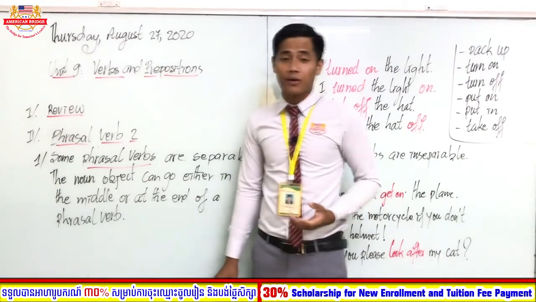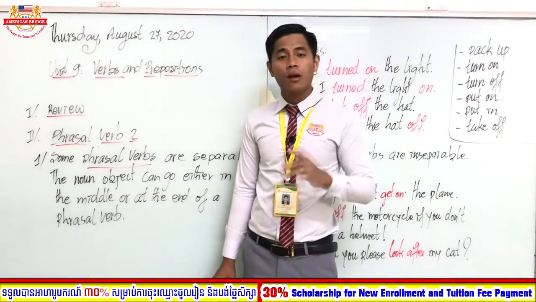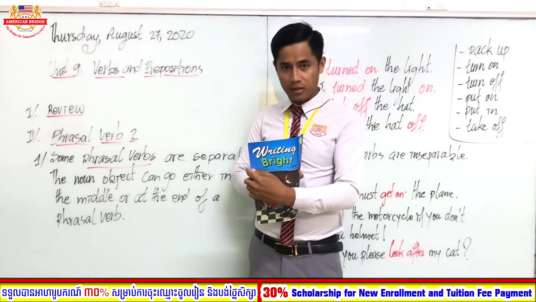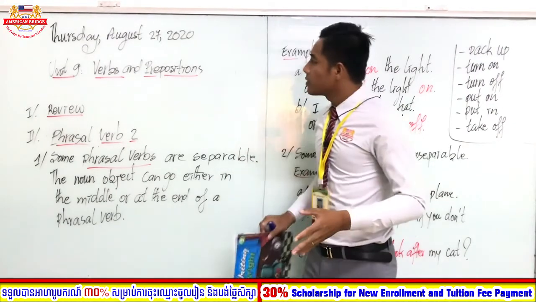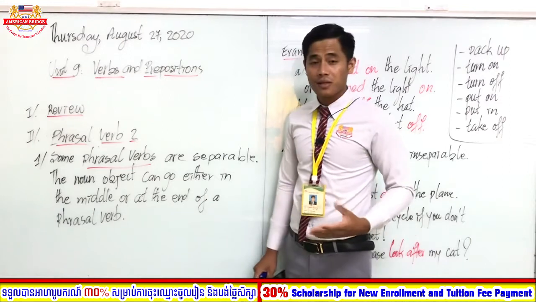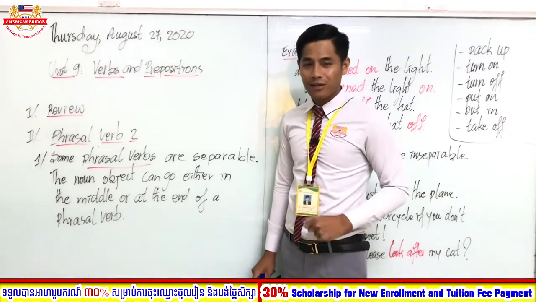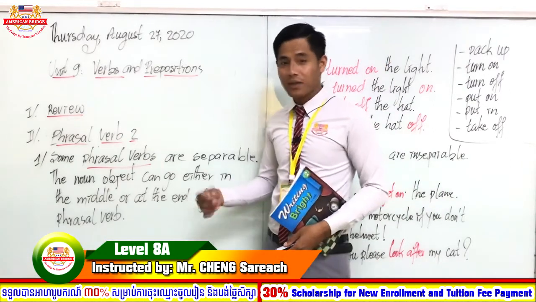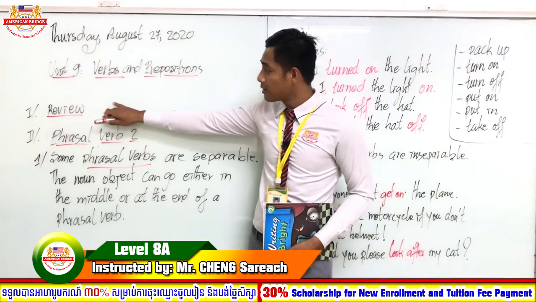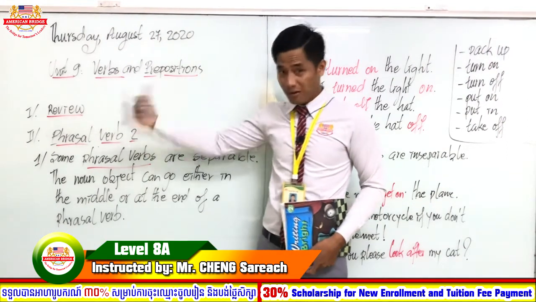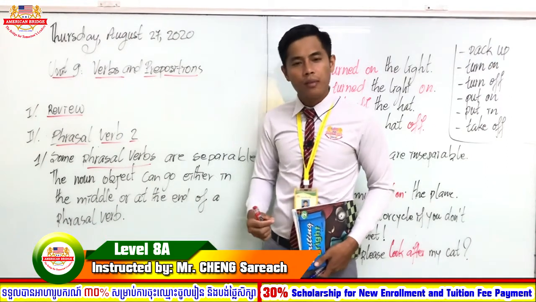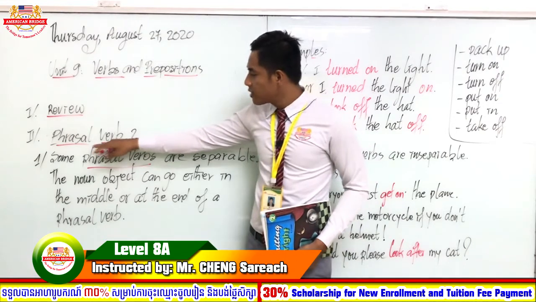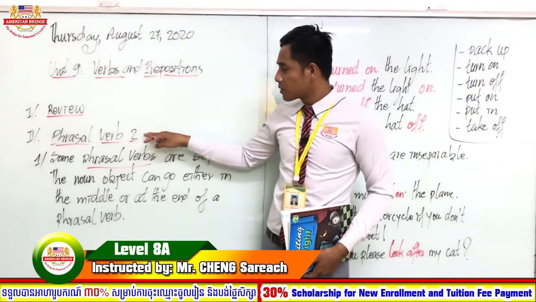Okay, everyone. According to our schedule for today, we are going to learn from Blueprint 3 and Writing Bright Book 2 for the first section. All right, students, this is Unit 9, Verbs and Prepositions. We are going to continue this unit, and there are two parts that teacher wants to teach you today. The first is a review of something that we have learned, and the second is phrasal verbs 2.